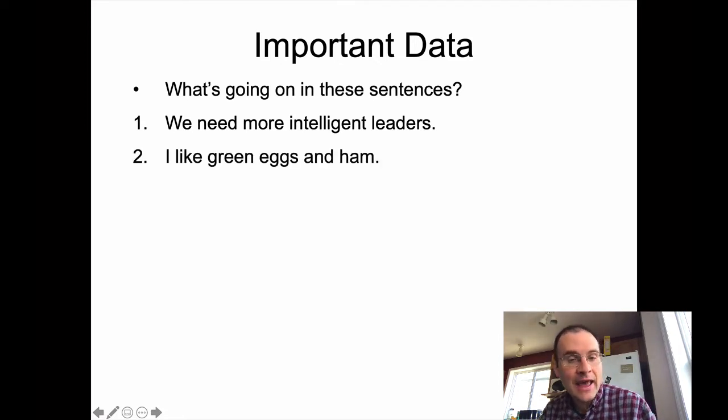I like green eggs and ham is interesting because what's green here exactly? Is it just the eggs, or are both the eggs and the ham green? I like green eggs and ham.